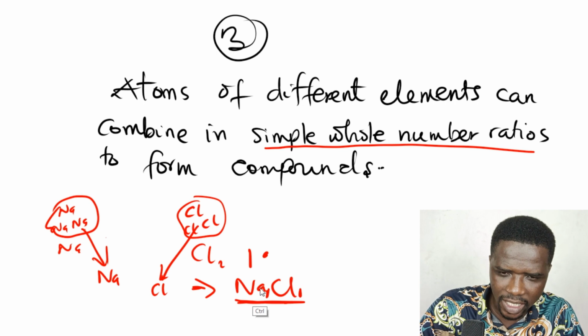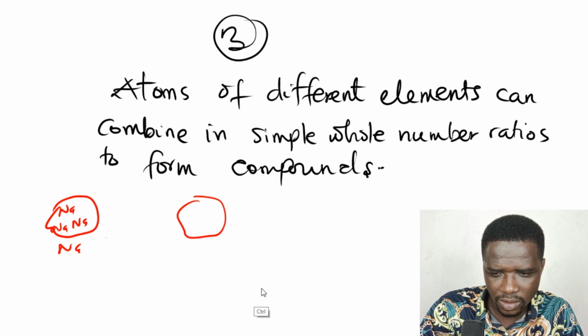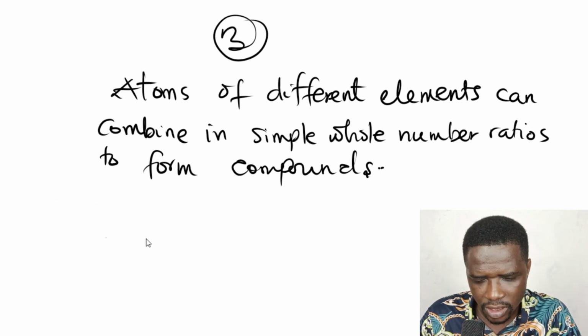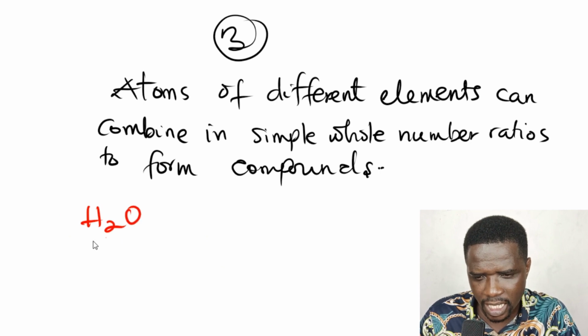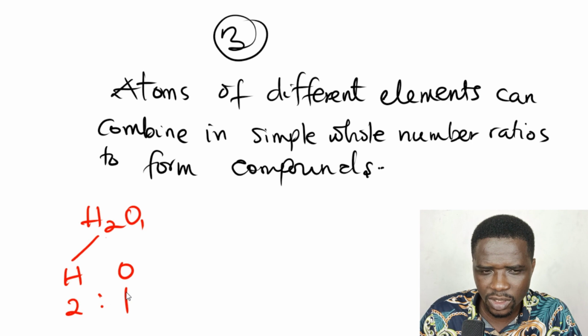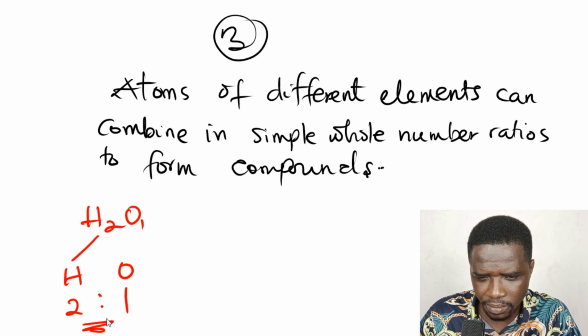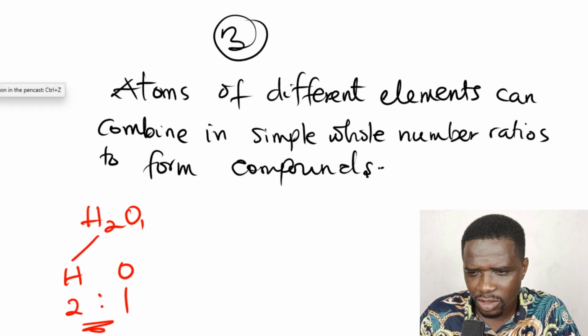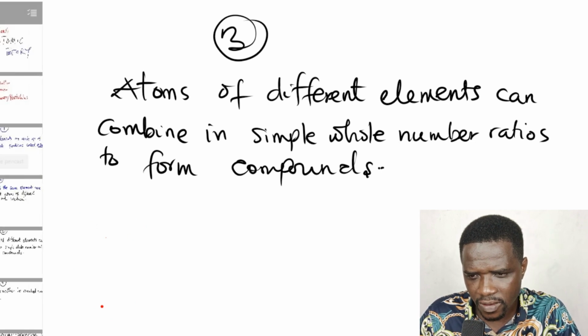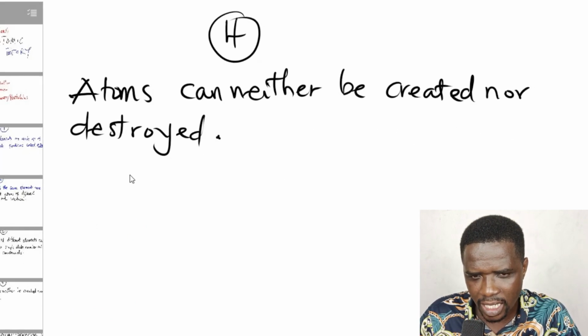So atoms of different elements come together to form compounds, but they do so in simple whole number ratios. For example, water has 2 hydrogen atoms combining with 1 oxygen atom. So that is the idea. Okay, let's move on to the next one, the last statement.